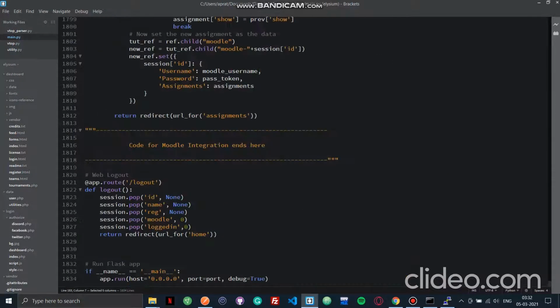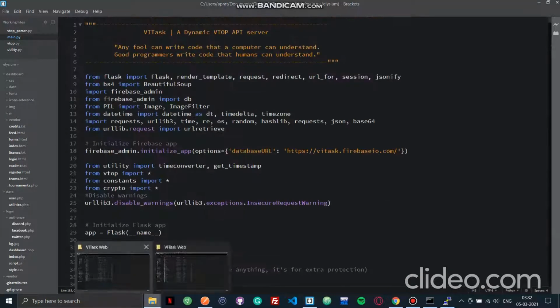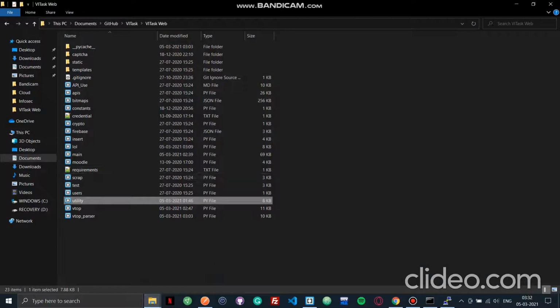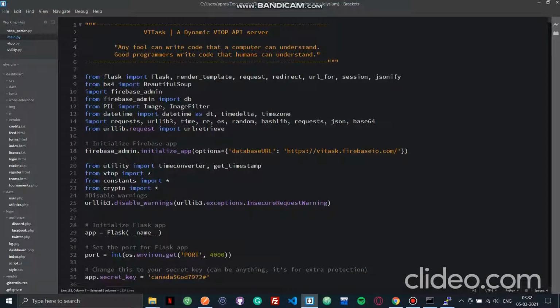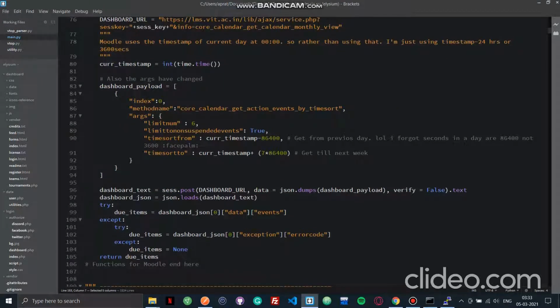I can't describe the whole code base because it's more than 1800 lines and has so many modules. It took a lot of time, but I can quickly summarize the basics. We are using Beautiful Soup for parsing, Firebase Realtime DB, the PIL library for captcha solving, and the datetime library for mapping the timetable. Along with that, we are using Flask render template and all the basic Flask functionalities. Base64 encoding is also used in some aspects.